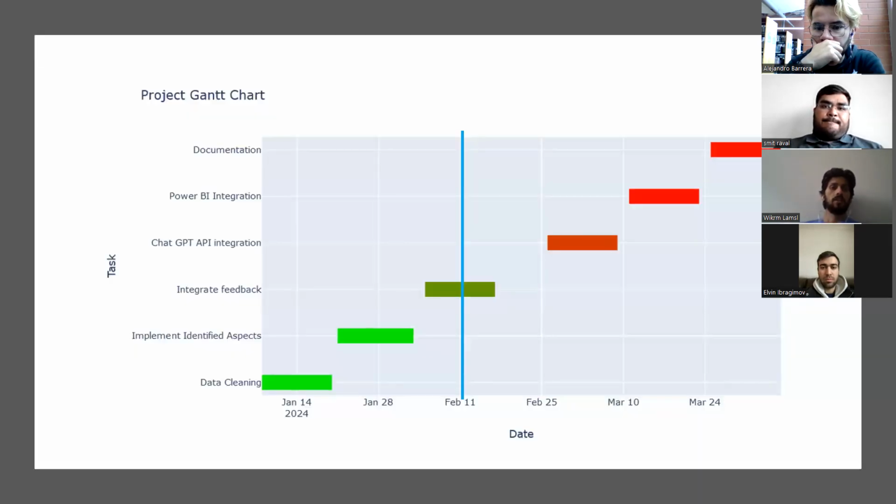So you can see here our project Gantt chart. We are here at February 11. What we have done here is first we did the data cleaning process, and then we implemented the identified aspects, and then we are now at integrated feedback. We have applied different models, and after that we applied ChatGPT, and we are processing on that one. We have got some feedback from Bentley as well. So we are here at February 11 for integrated feedback, and then we will do more.